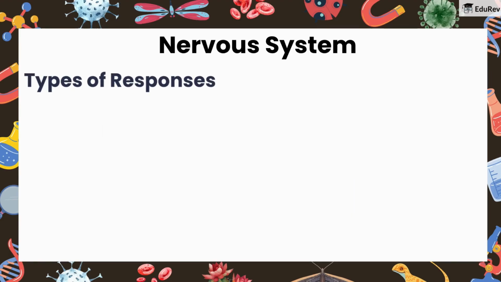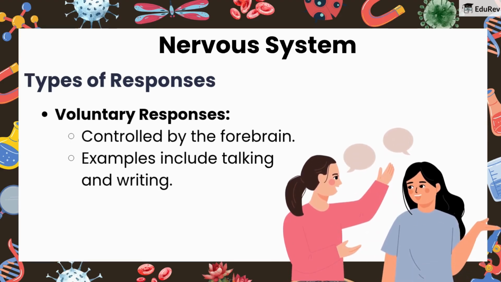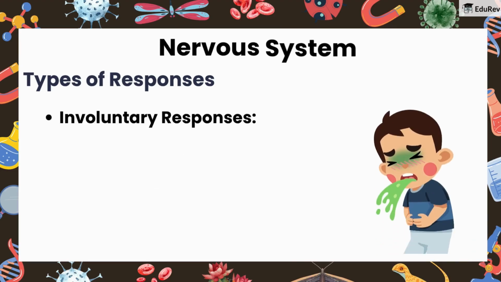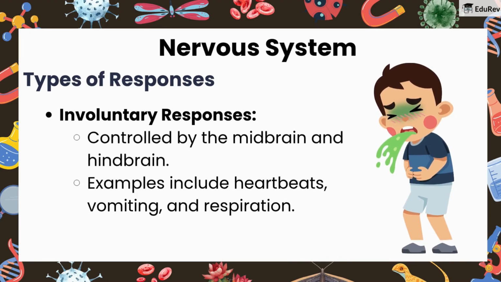Types of responses. Voluntary responses, controlled by the forebrain. Examples include talking and writing. Involuntary responses, controlled by the midbrain and hindbrain. Examples include heartbeats, vomiting, and respiration.